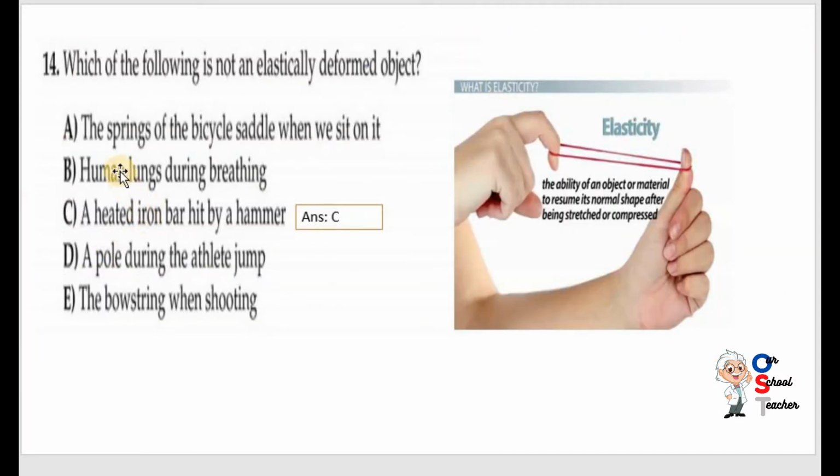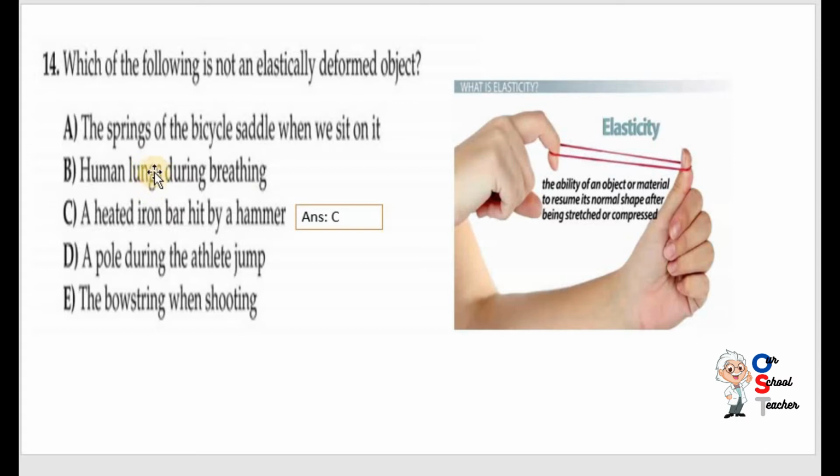Now move on, question number 14. Which of the following is not an elastically deformed object? What is elasticity? The ability of an object or material to resume its normal shape after being stretched or compressed. For example, a rubber band or spring or lungs have the ability to stretch.